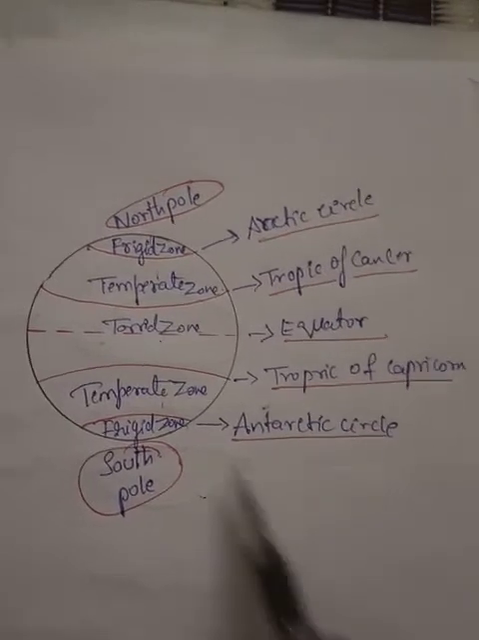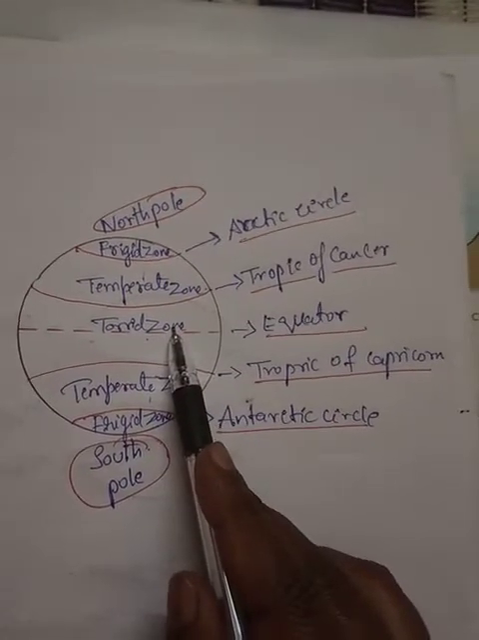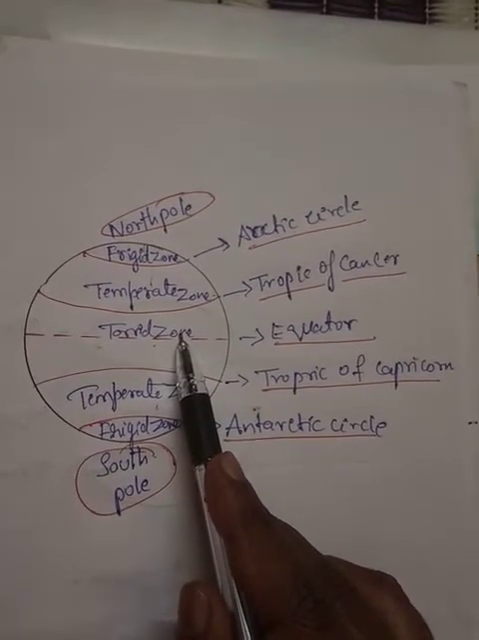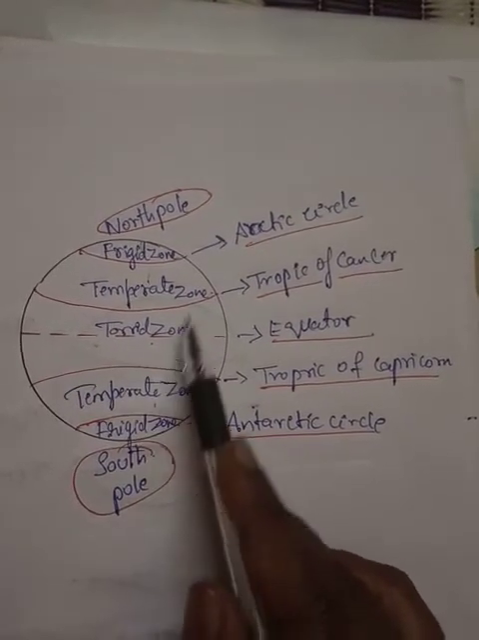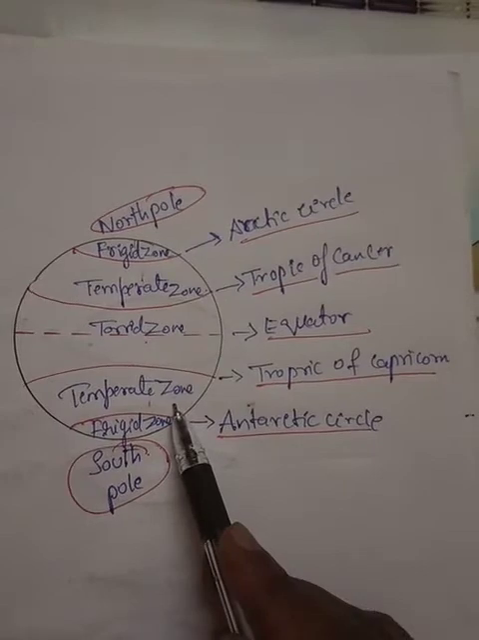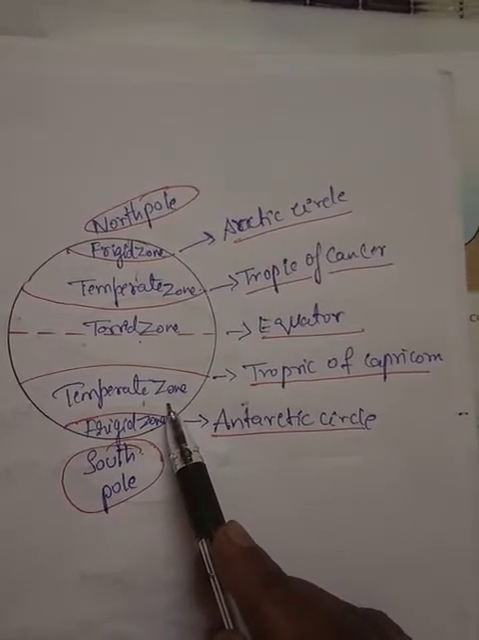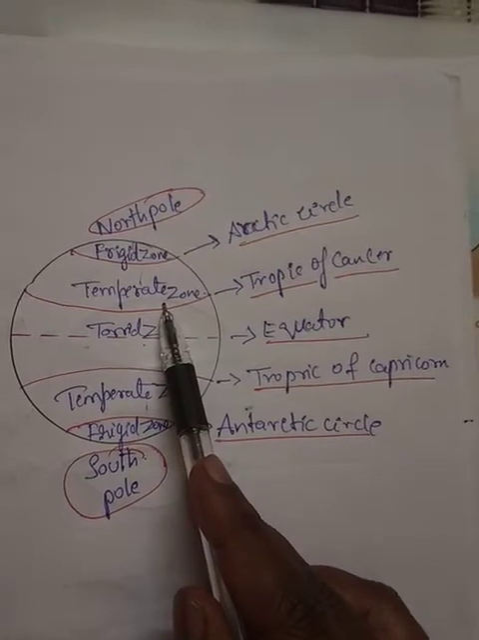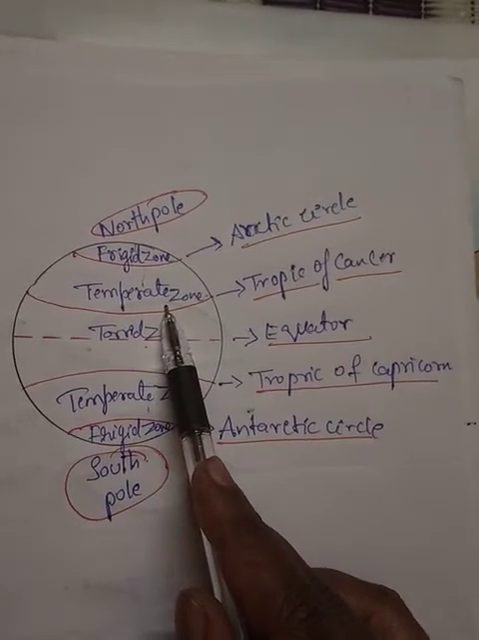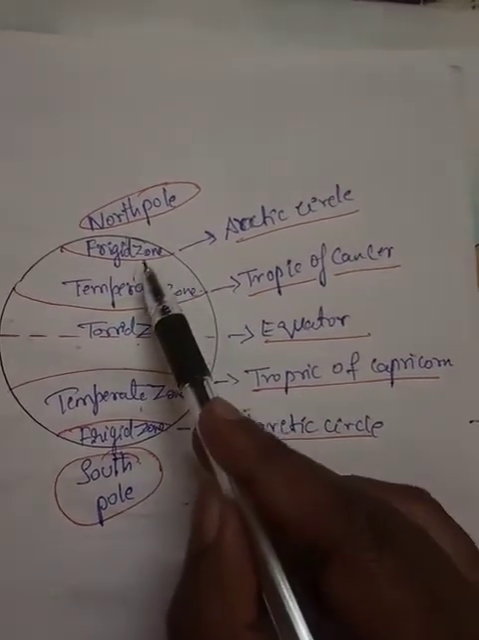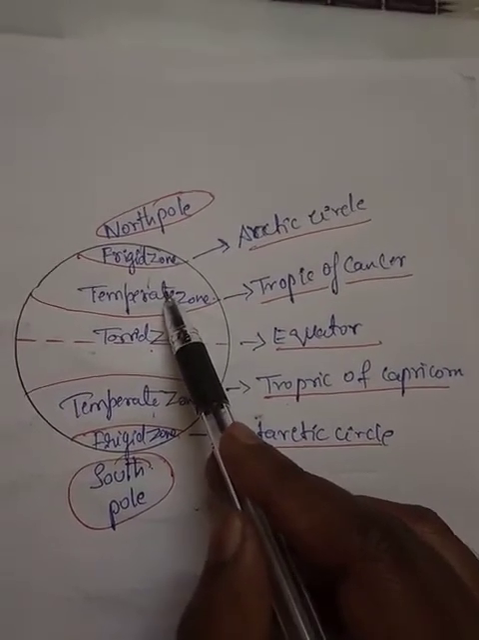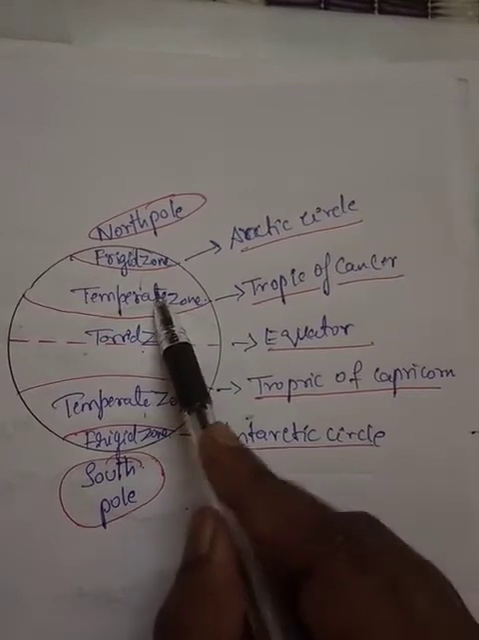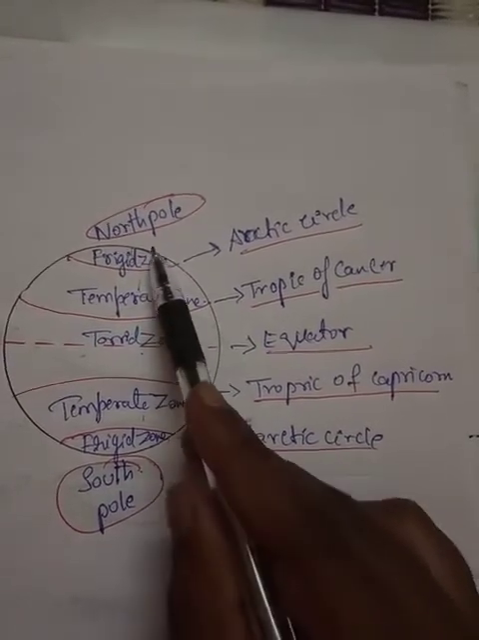First we saw the torrid zone. Now we will move on to the next one, that is the temperate zone. Basically, the torrid zone lies between the Tropic of Cancer and the Tropic of Capricorn, whereas the temperate zone lies in the areas between the Tropic of Cancer and the Arctic Circle. What do we call the region between the Tropic of Cancer and the Arctic Circle?